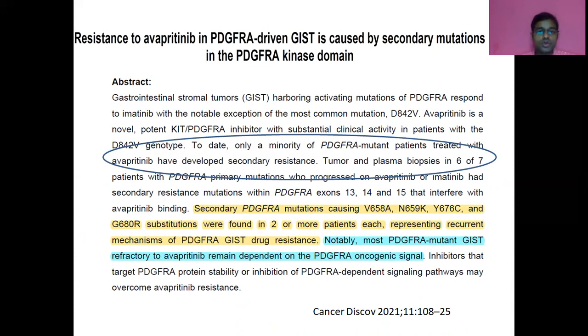Till now, we know about resistance to imatinib and resistance to other TKIs, but since hardly any patients have progressed on avapritinib, the knowledge about the mechanism of resistance is still in its infancy. This is a recent paper which shows that the mechanism of resistance to avapritinib still lies in PDGFRA mutations only. The secondary resistance mutations are in exons 13, 14, 15. There is a possibility that type 2 inhibitors might work in resistant cases, or the combination of type 1 plus type 2 inhibitors. This is yet to be known.